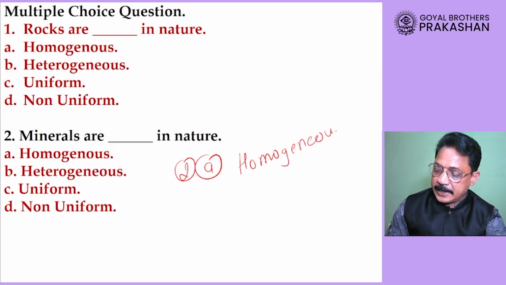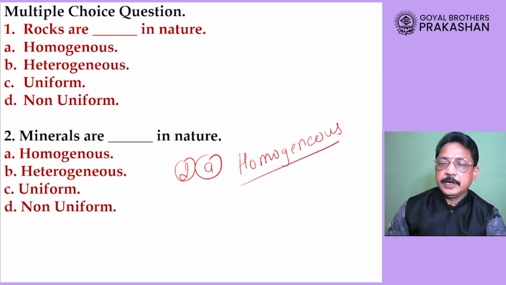That means they are made up of more or less same type of substance. Okay, mineral is made up of more or less same type of substance, that means the substance having same chemical characteristic and physical characteristic. So minerals are homogeneous in nature.